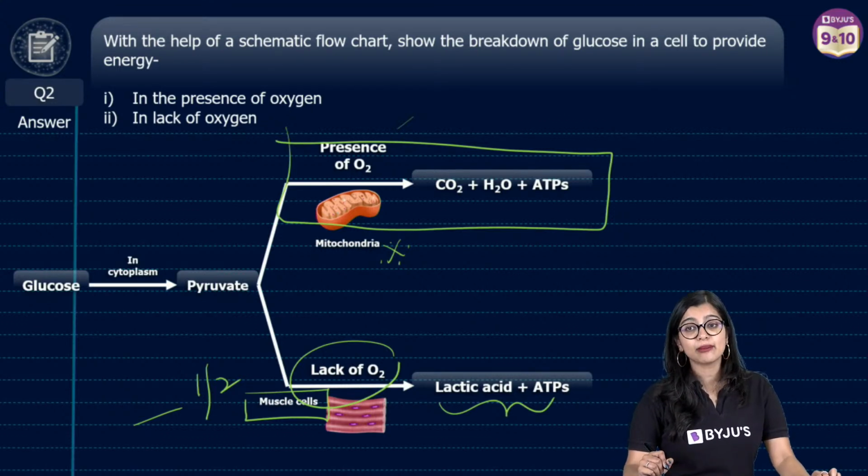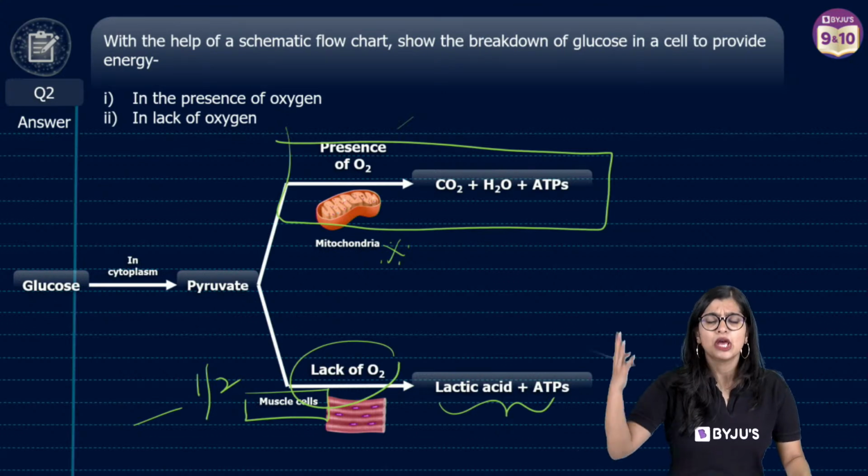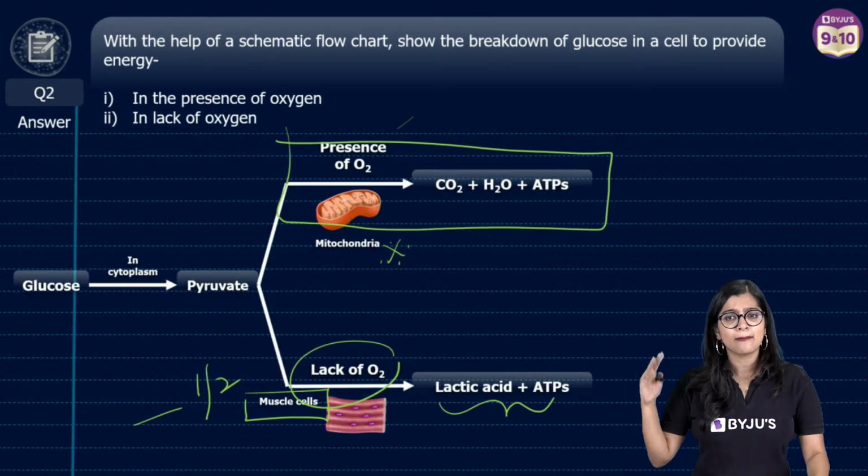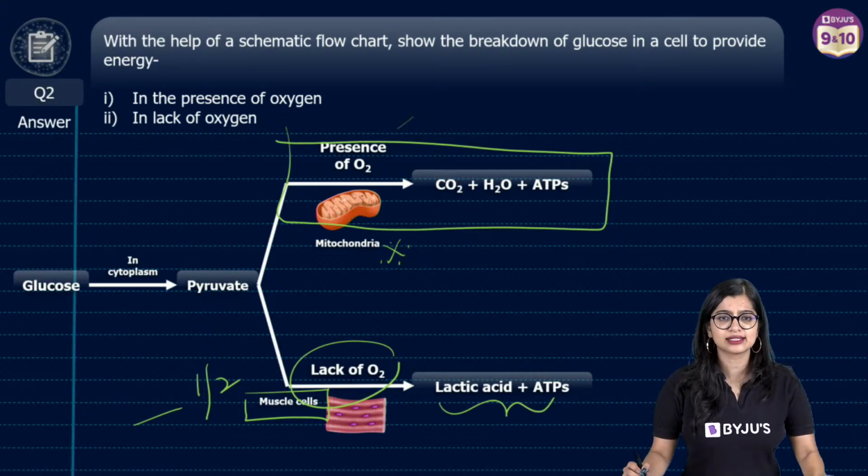Yes? How to remember this flow chart? It's very simple. Presence of oxygen means aerobic respiration. That means where is it happening? Mitochondria, right? So it's as simple as that.